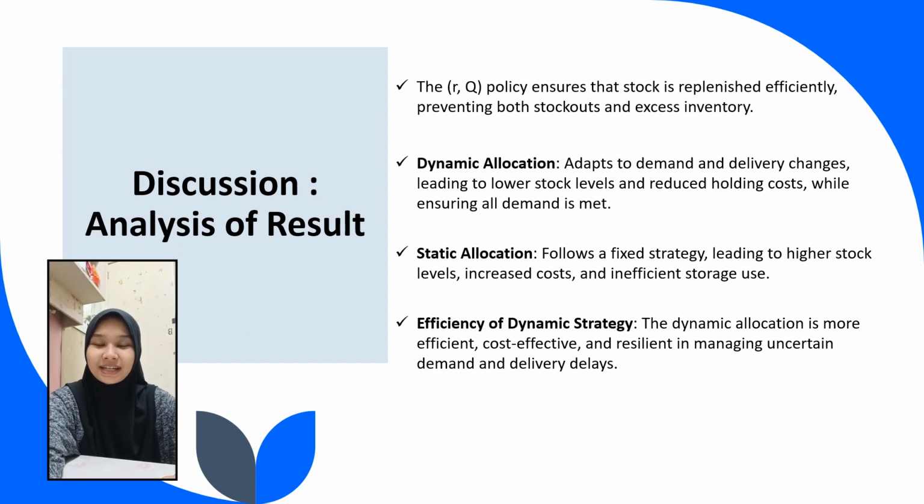From analysis of the result, the RQ policy ensures that stock is replenished efficiently, preventing both stockouts and excess inventory. Dynamic allocation adapts to demand and delivery change, leading to lower stock levels and reduced holding costs while ensuring all demand is met. Static allocation follows a fixed strategy, leading to higher stock levels, increased costs and inefficient storage use. Last but not least, for efficiency of dynamic strategy, the dynamic allocation is more efficient, cost-effective, and resilient in managing uncertain demand and delivery delays.